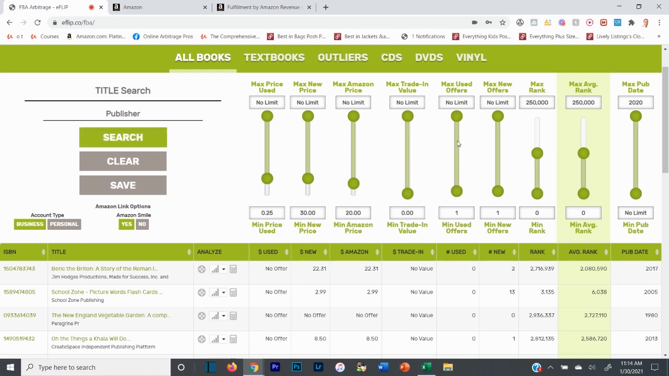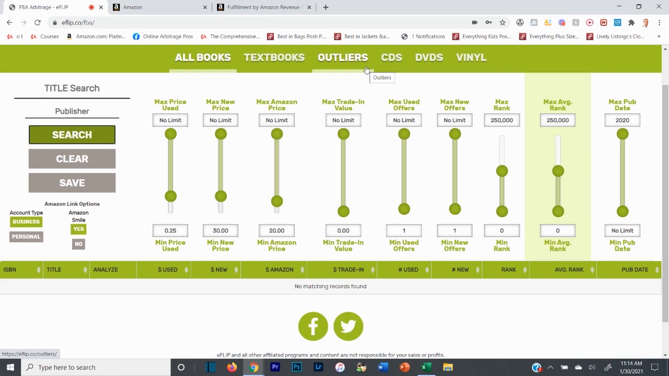You can also add max used offers or minimum used offers, and one of the other levers that works really well is decreasing your max rank. This is the bestseller rank on the platform. What's the average rank? What's the current rank? I'm going to keep it at 250 roughly, just for demo purposes and to show you a broad overview of the types of books that you can find.